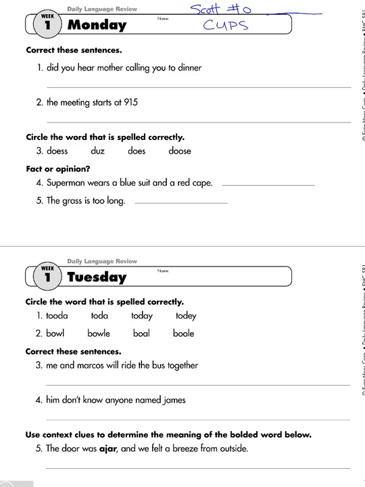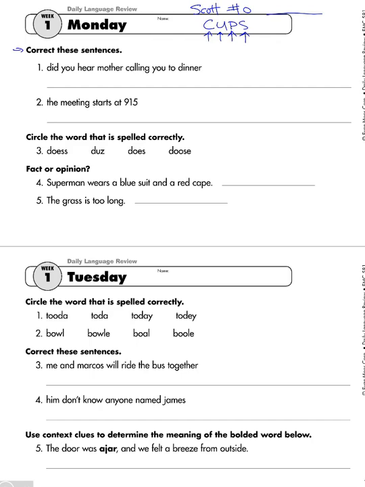And so in the name box, though, we're actually going to write CUPS. And that's to remind us what we are going to be working on as we work on these problems. The C stands for capitalization. The U stands for usage. P stands for punctuation. And S stands for spelling.